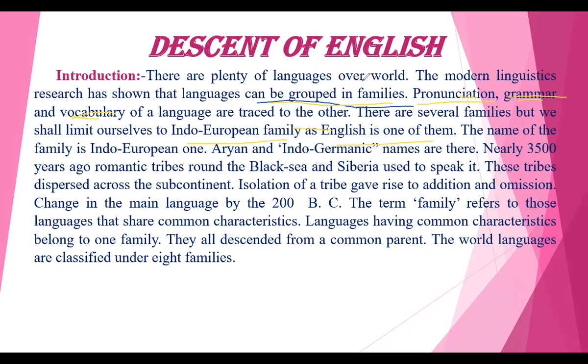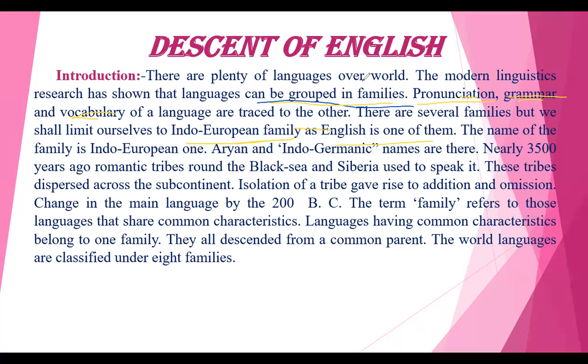Though the language has been derived from many other aspects, the Descent of English tells us that this language has been derived from many other languages, but we consider the Indo-European family as the main and predominant one when it comes to learning the English language.